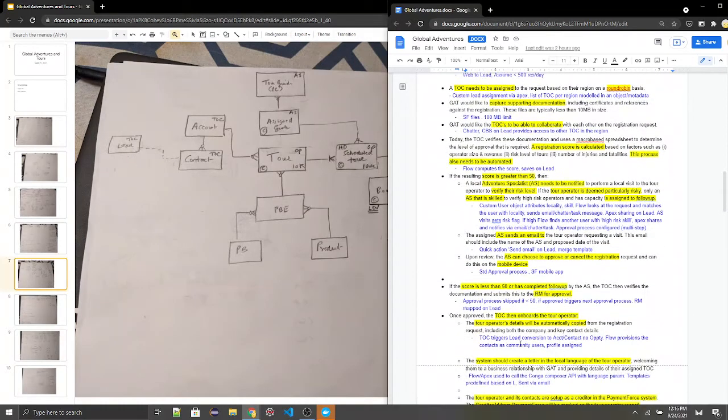If the score is less than 50 or has completed follow-up, RM is going to approve, RM for approval. So again, this is the way we configure the approval process. The approval process is skipped if the score is less than 50. If the score was greater than 50 and that AS has approved it, it's going to trigger a new approval process for the RM. And the RM is found out by basically mapping it on the lead object.